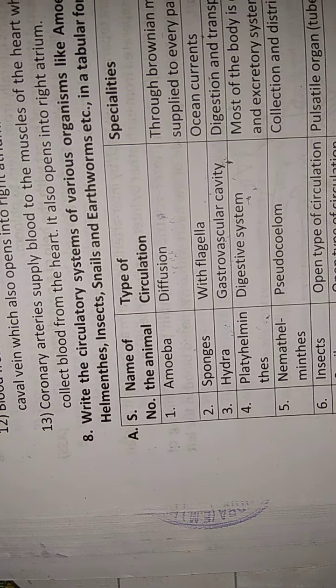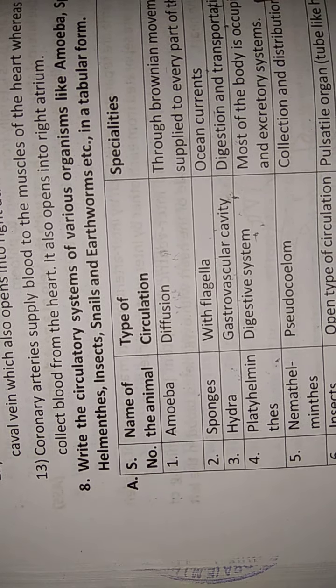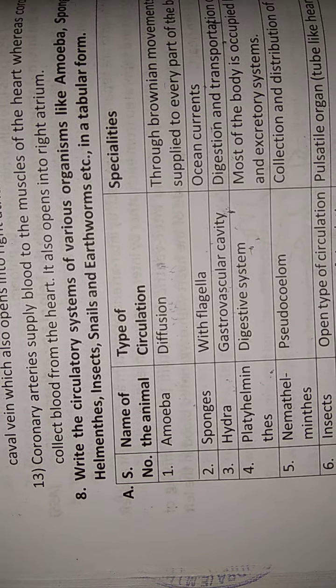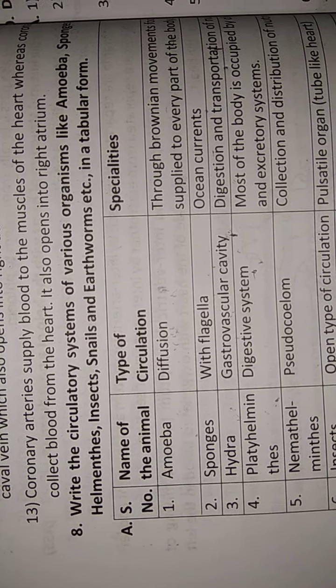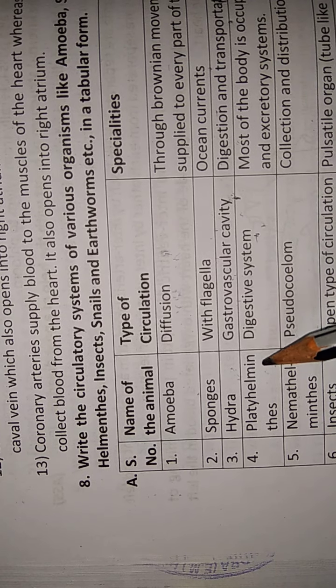It also collects the waste from each cell individually. Most of the body is occupied by the digestive and excretory system. This is about Platyhelminthes, Fasciola hepatica.